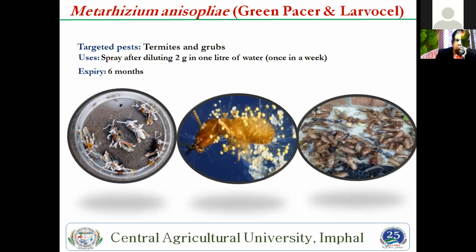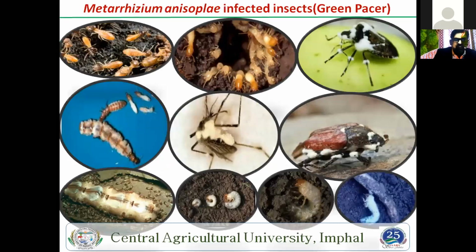And there you see the condition of this insect. It is white and greenish, and this disease is occurring on the body of the insect. This is also another picture of the symptoms of this fungus.